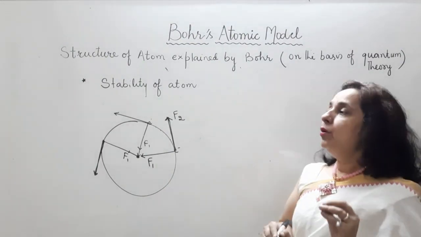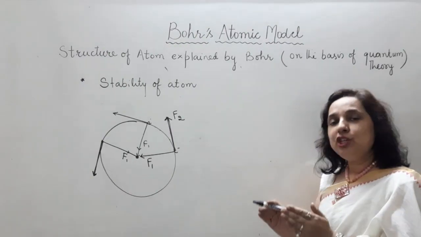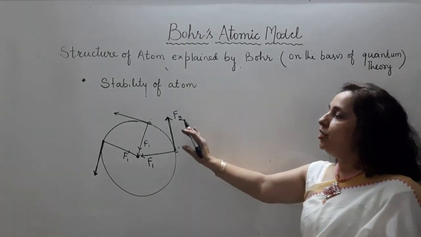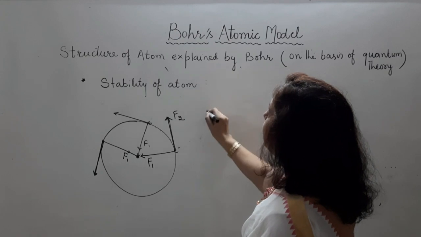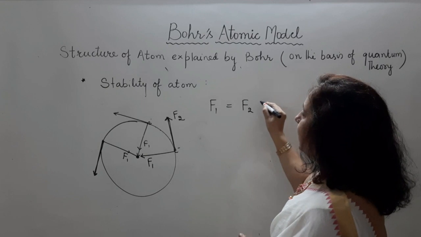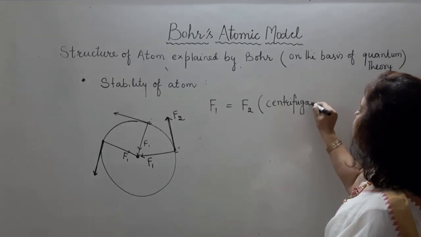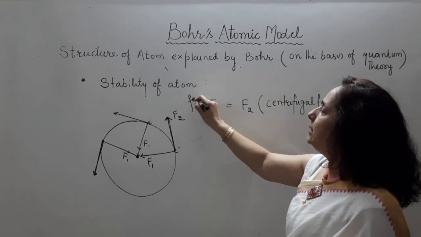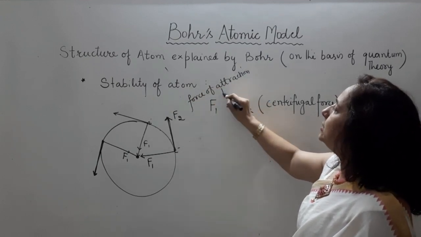As Rutherford was unable to explain the stability of atom, Bohr was in a position to explain the stability of atom. It means when Bohr explained the stability, this was the achievement of Bohr. He told us stability of atom is because of F1 is equal to F2. F2 is the centrifugal force and F1 is going to be the force of attraction by the nucleus.